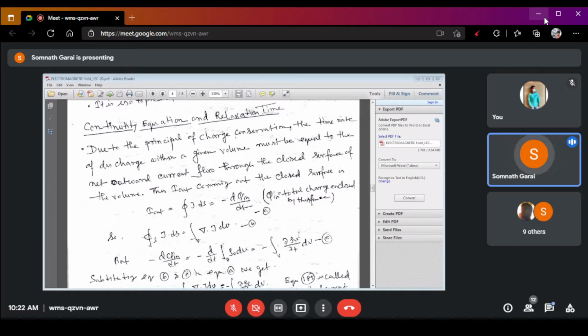Then at the boundary of the water and the air, there are some important characteristics over there. And those are called the boundary conditions.